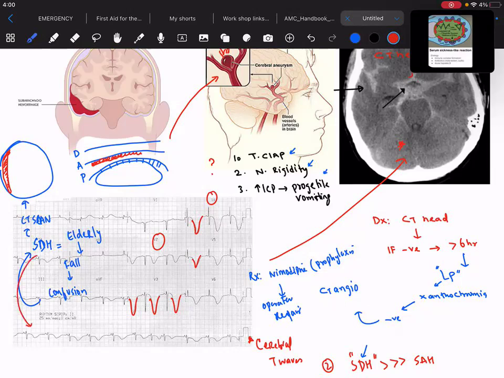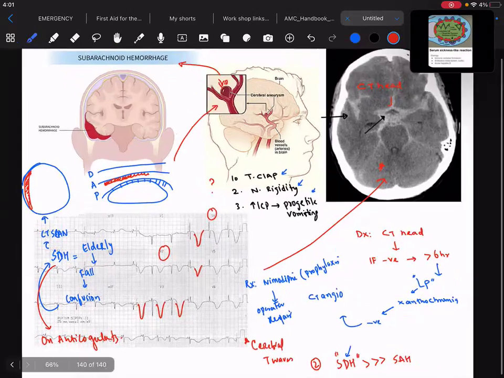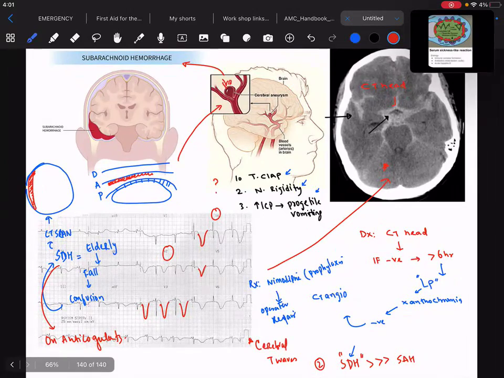In addition to this, if they tell you that the patient is on anticoagulants and is now complaining of headache or confusion, make sure you have ruled out what? Subdural hematoma. Okay, make sure you have ruled out the subdural hematoma.